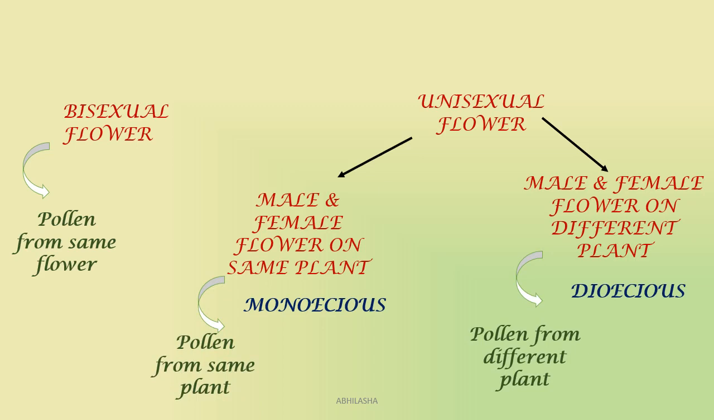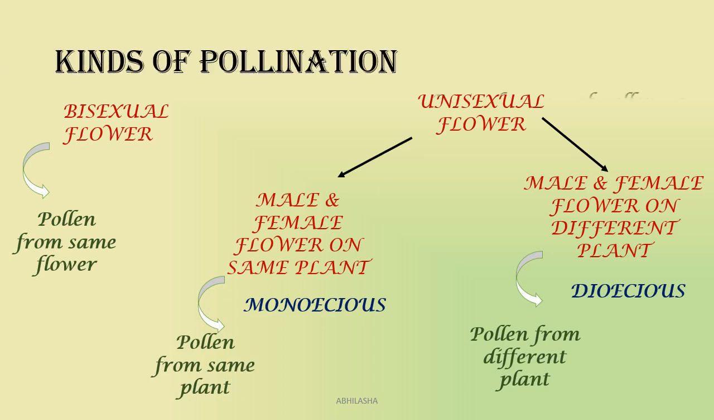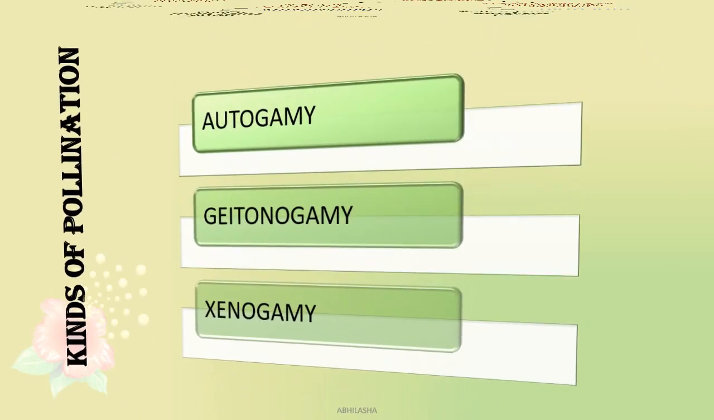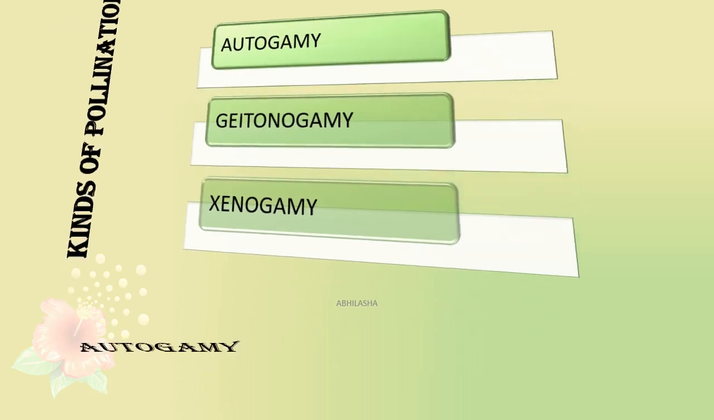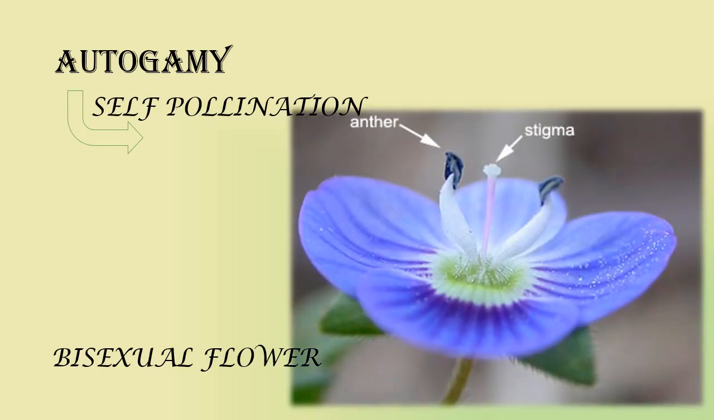And on this basis, pollination can be of 3 types. The 3 types of pollination are autogamy, geitonogamy and xenogamy. Now, auto means self, so autogamy is self-pollination. You can easily conclude that a bisexual flower which has both anther and ovary can pollinate itself. So self-pollination would be normal here.